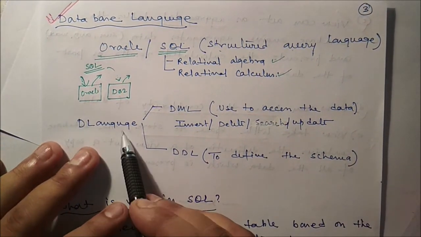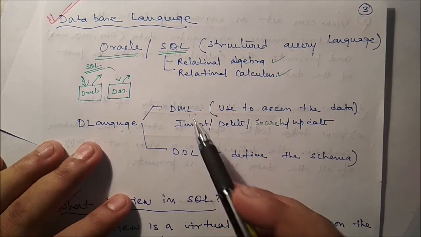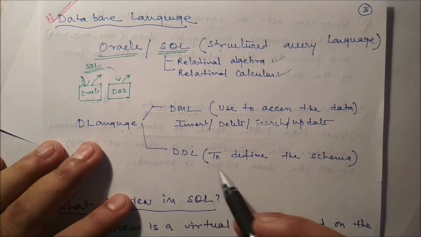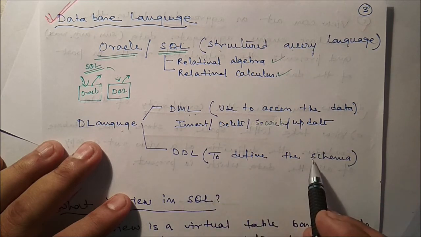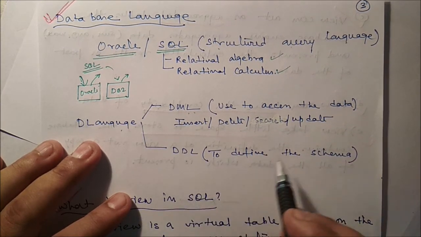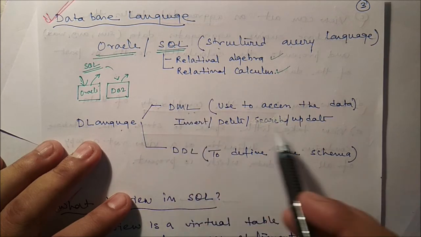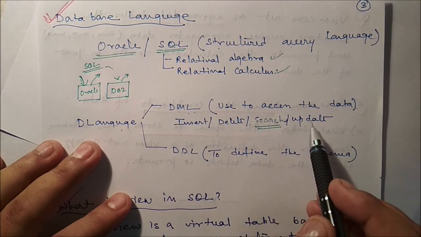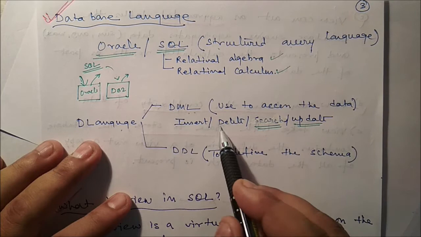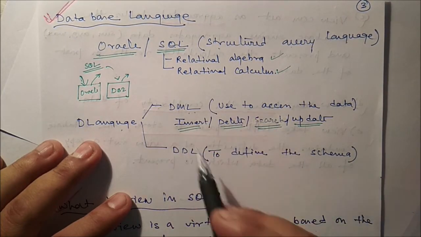Now data language is of two types: DML, data manipulation language, and DDL, data definition language. Through DDL we define the schema, the attributes, the data types, the constraints, the views, and the security. But through DML we search the data, update the data, delete the data, and insert the data.